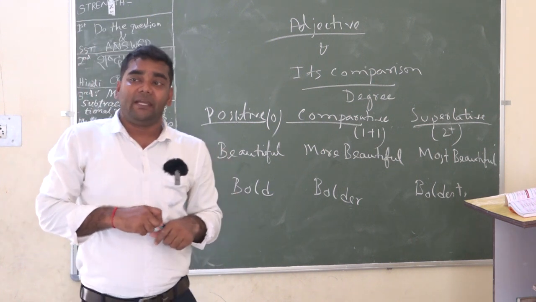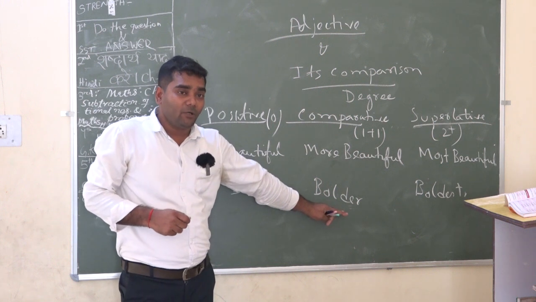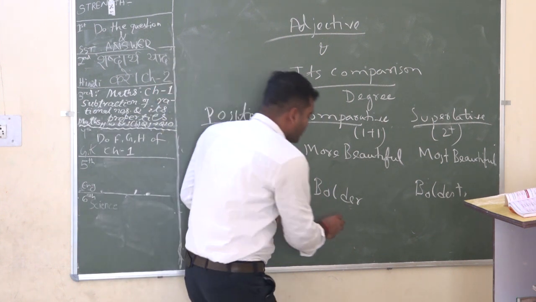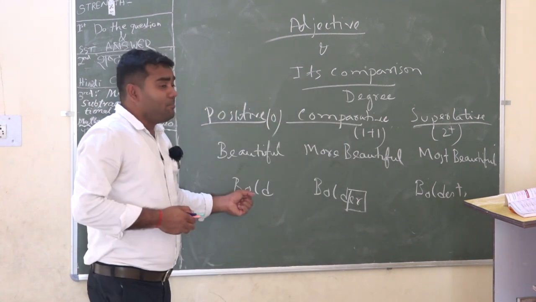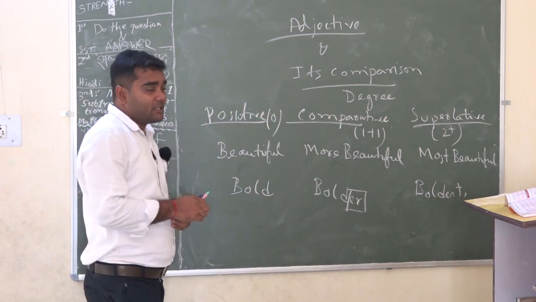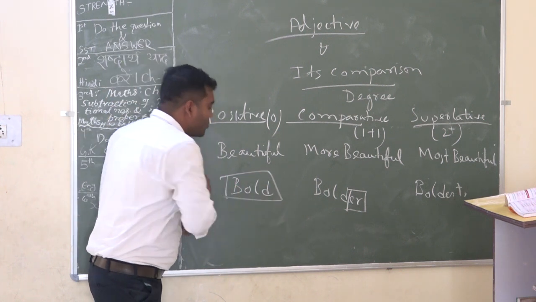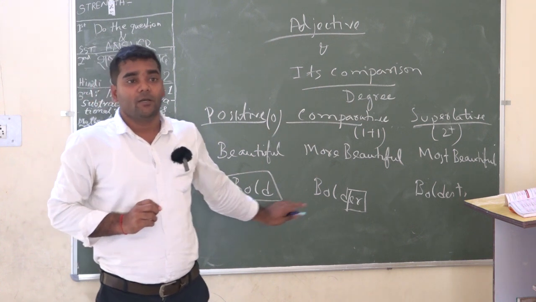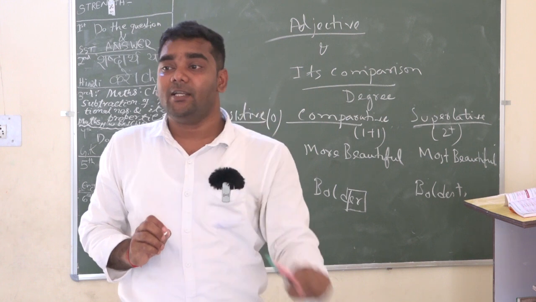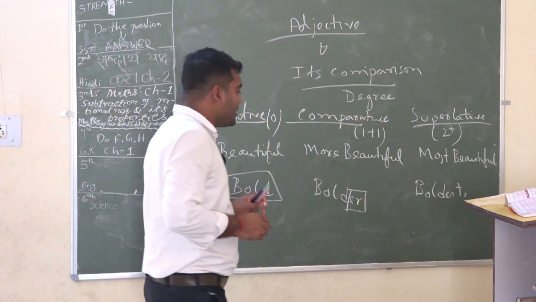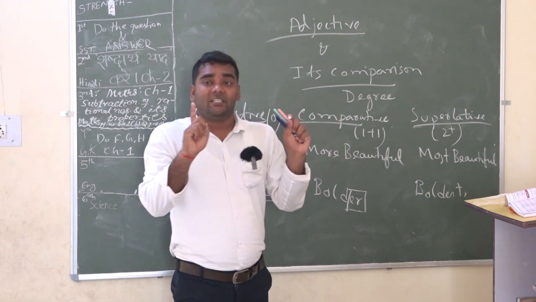Now we have to make it comparative. The moment we change it into comparative form, we add er with the root word, or the main word. With this root word we have to use er when we are forming the comparative form. There is a specific rule.